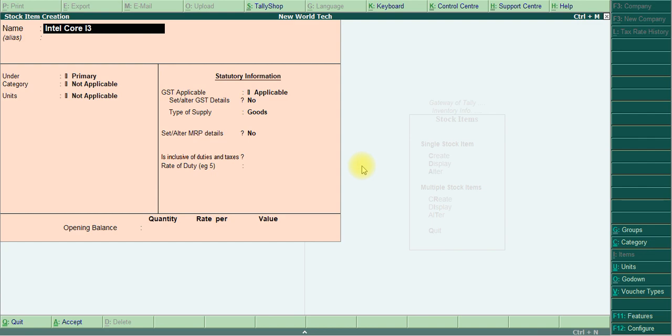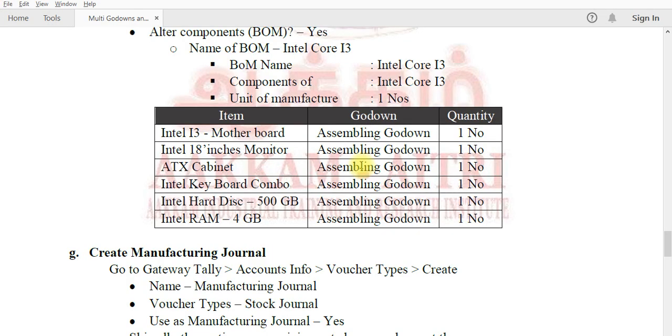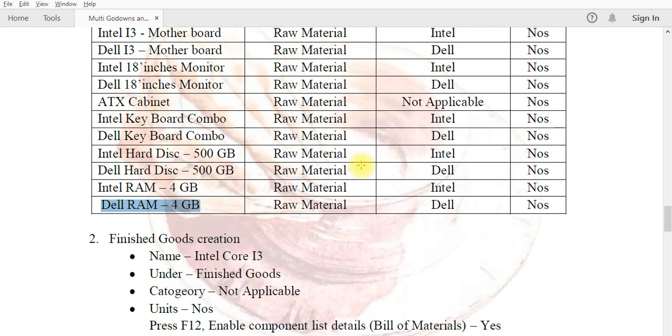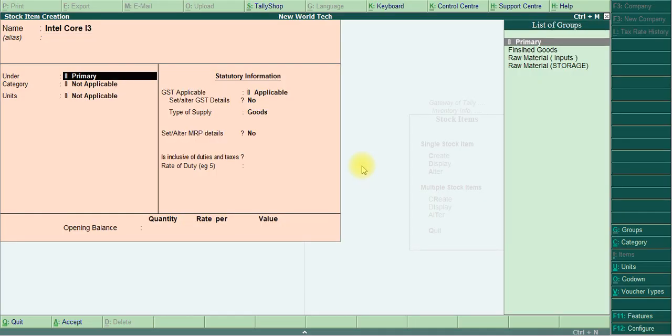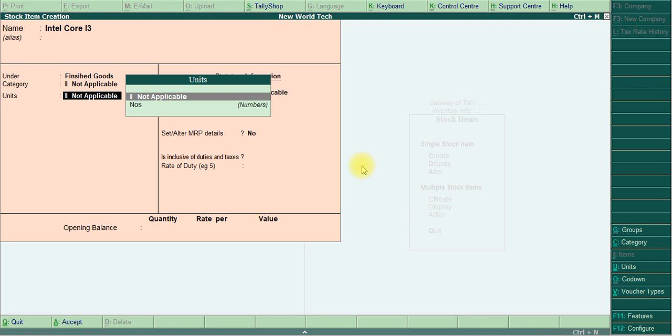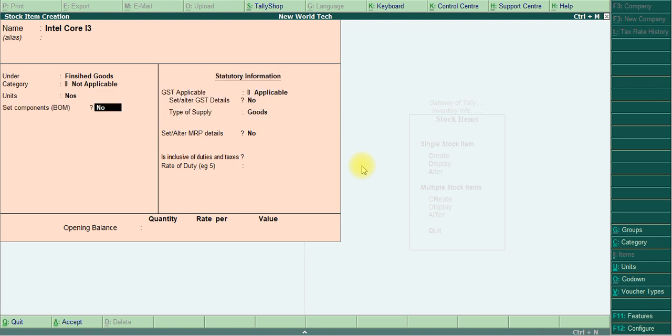Intel Core i3. Yes, the name is correct. Intel Core i3. Under group is finished goods. Unit as numbers. Here set components BOM automatically comes. Yes, I already gave yes from the F12 configuration.